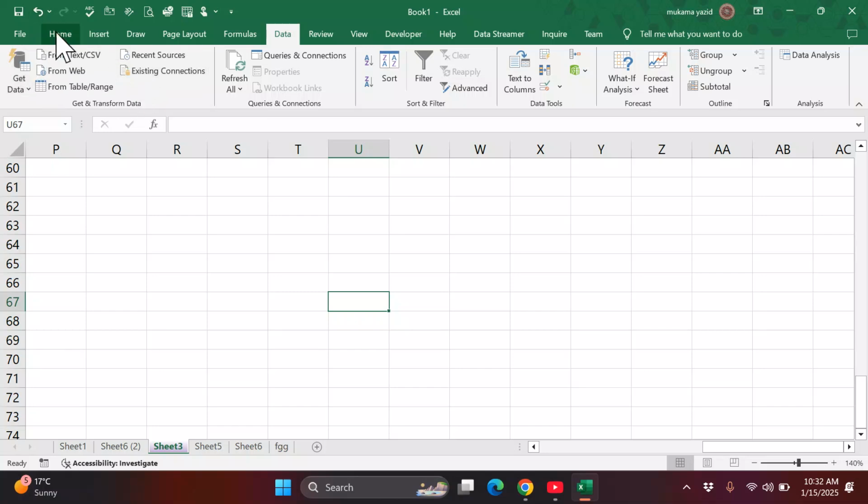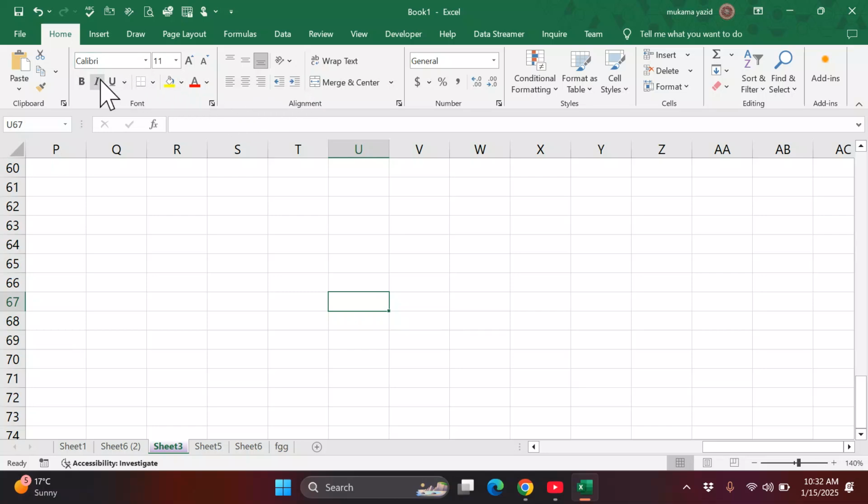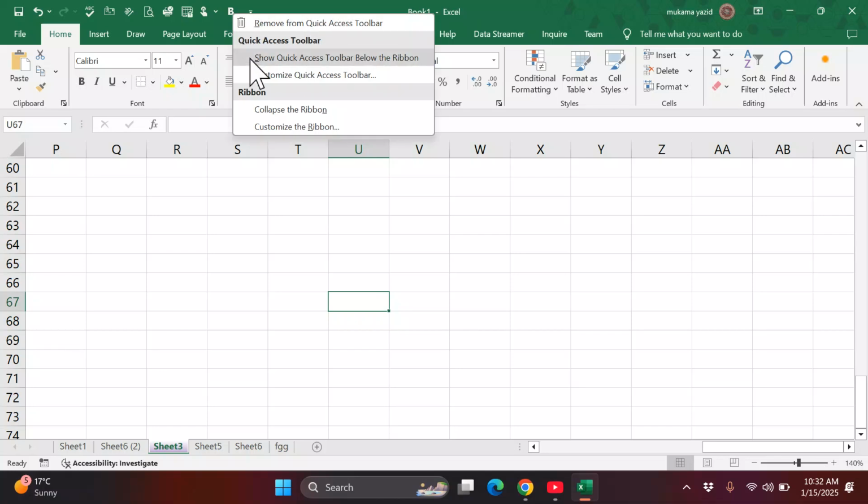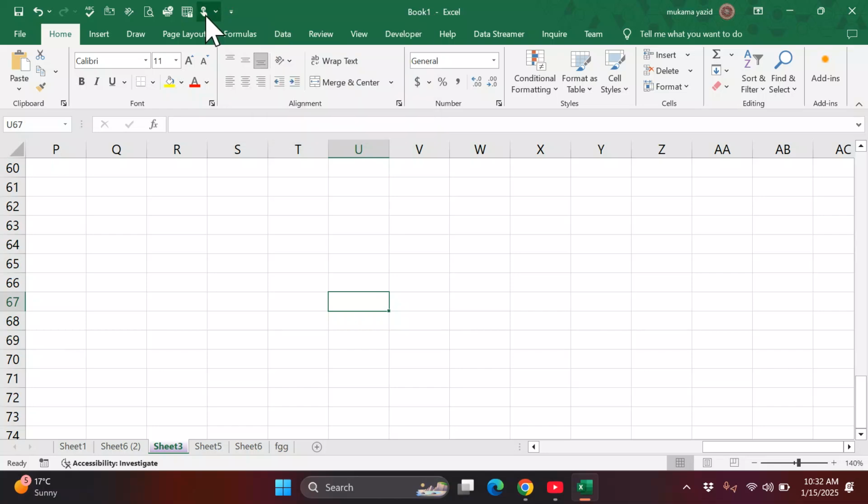constantly, like on the Home tab, every time I come here and use Borders, I can decide to add Borders here. Just right click on Borders and add to Quick Access Toolbar. If you click there, you can see Borders is here, it has come already. If I right click here, I can remove it from there.